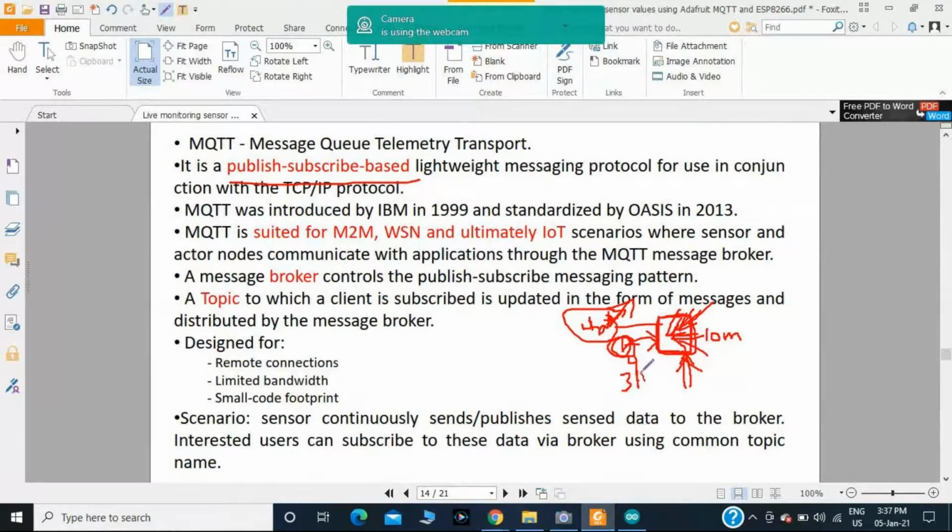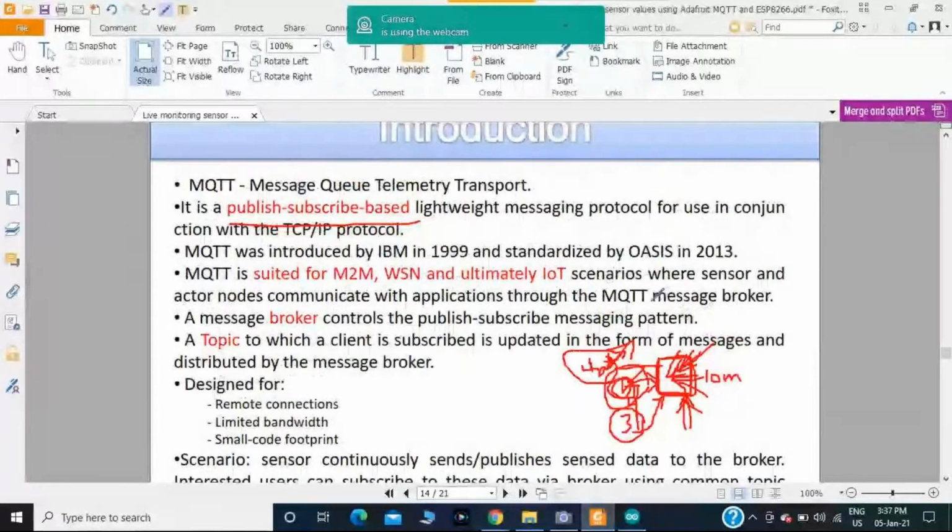And member 3 wants to acknowledge member 1 by giving the message thank you. Now member 3 will act like a publisher and member 1 and member 2 will act like subscribers. Okay, this is what we call a publish and subscribe based protocol.